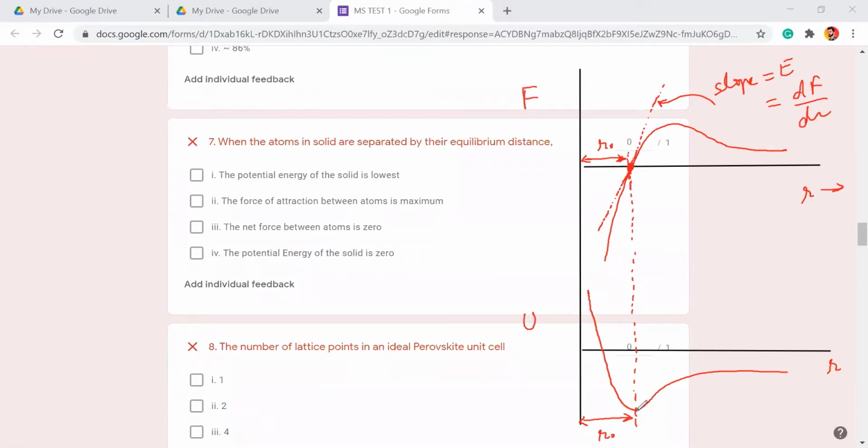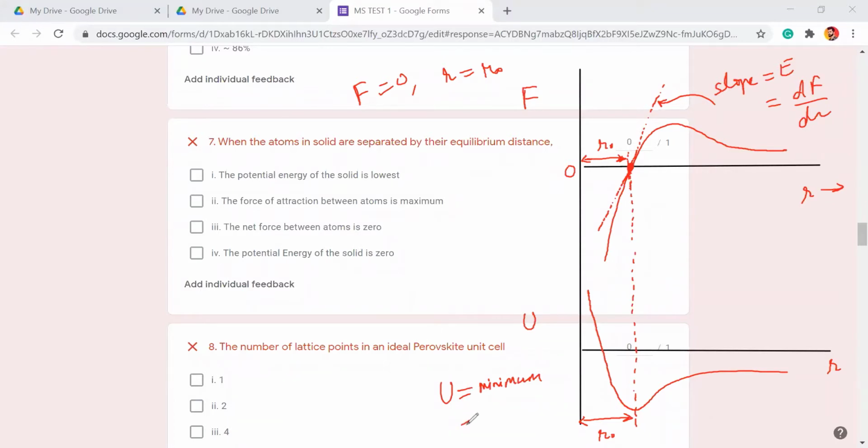And you see, the minimum energy coincides with the minimum force, that is 0. The force becomes exactly 0 when R equals R naught. So you can see that F becomes 0 when R is equal to R naught, and U becomes minimum. The minimum energy between two atoms is called what?